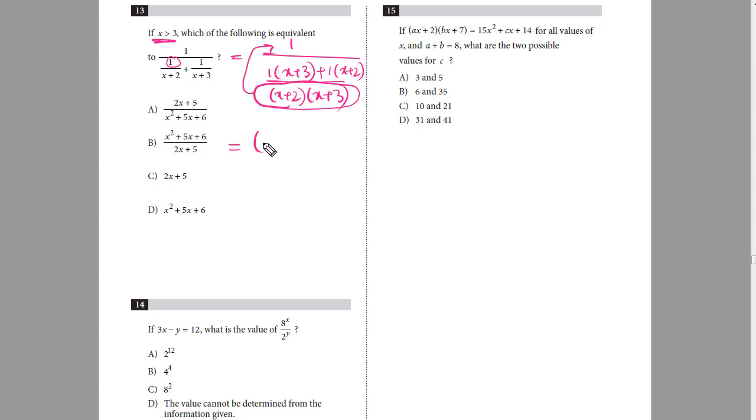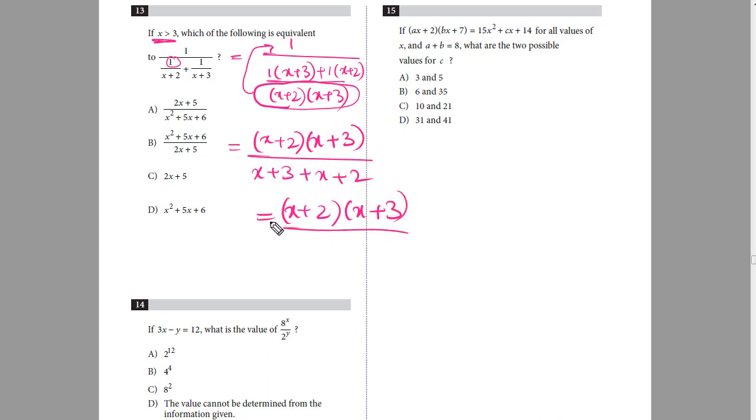Now this term is in the denominator of the denominator, so it will come in the numerator. So it will be x plus 2 times x plus 3 divided by x plus 3 plus x plus 2. The denominator is x plus x is 2x, and 3 plus 2 is 5, so 2x plus 5.